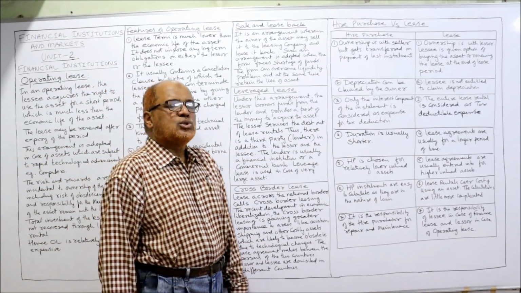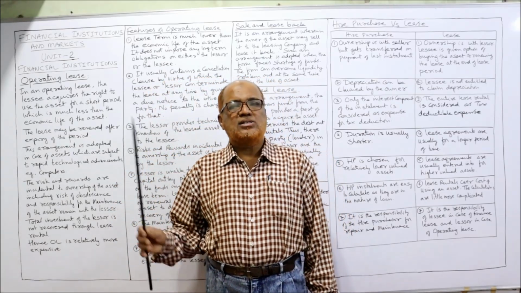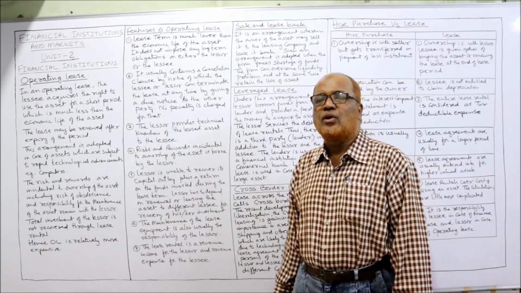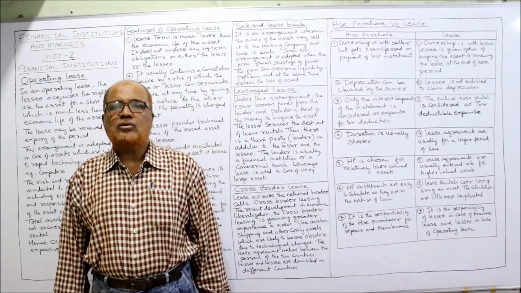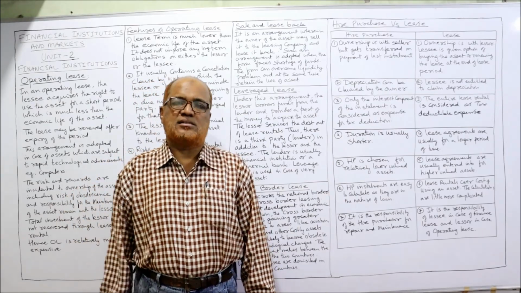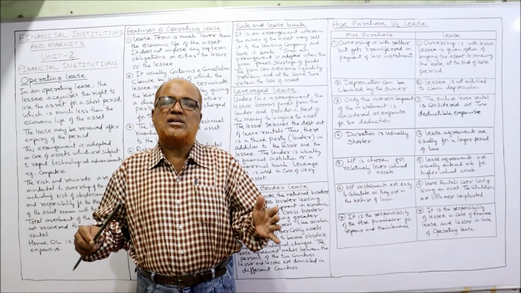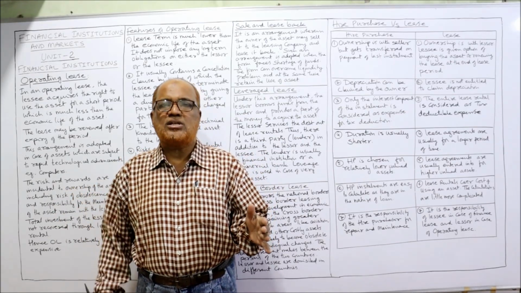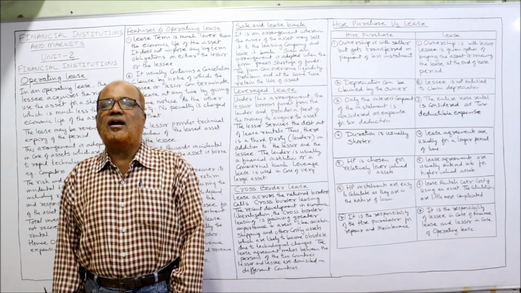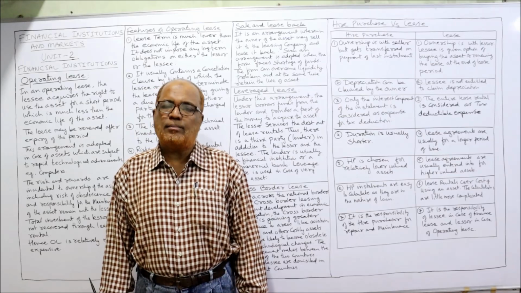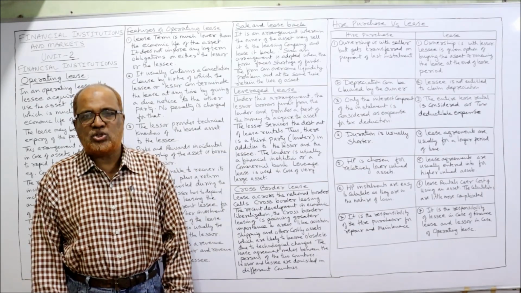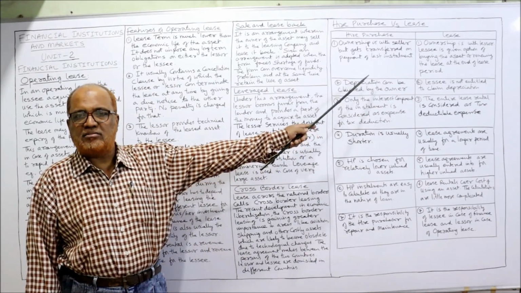That's all. So I have explained financial lease, operating lease, sale and leaseback, then leveraged lease and cross-border lease. Now I am coming to the last topic, called differences between hire purchase and lease. A business organization can take the asset either on hire purchase or on lease. But both these techniques are entirely different. So in examination, a question may be asked, explain the differences between hire purchase and lease. Here, in tabular form, I will try to explain.